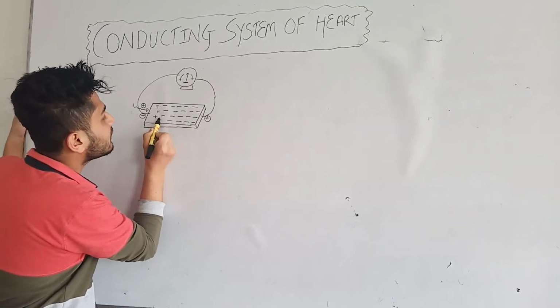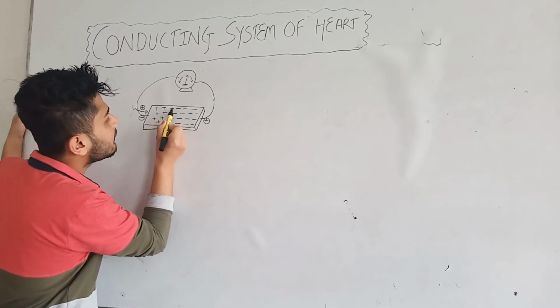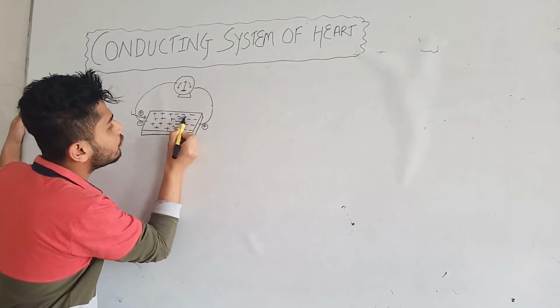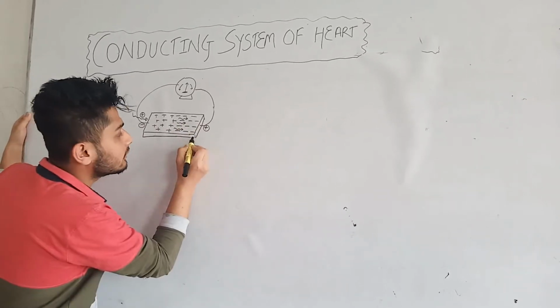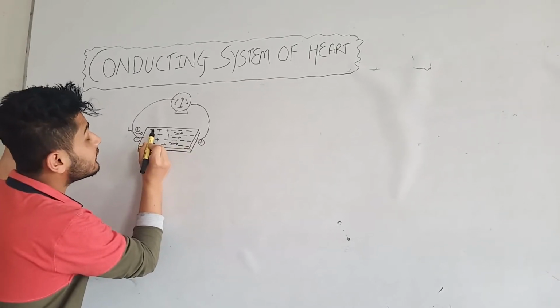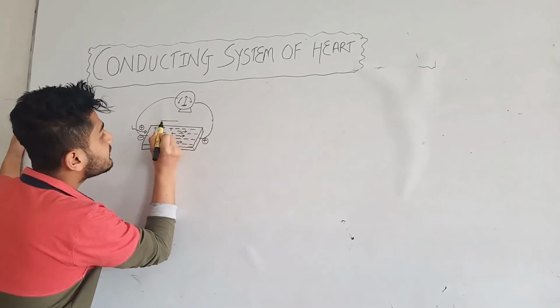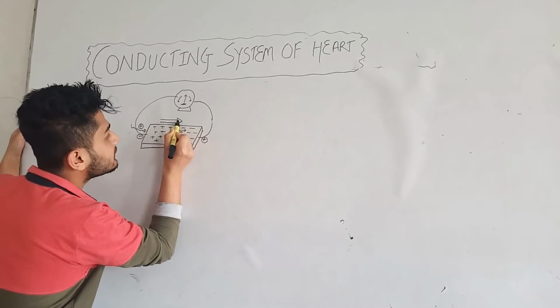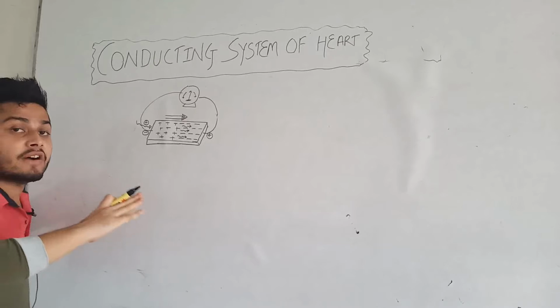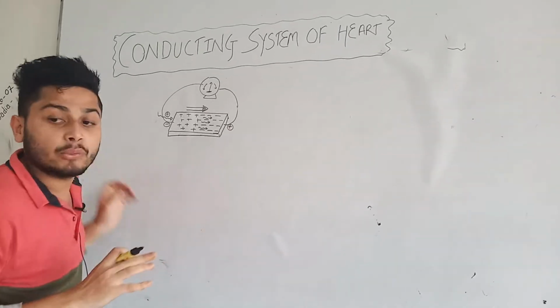The positive ions will replace the negative ions, and in the same way it will go towards the positive side or the positive terminal. So here the direction of the vector is towards the positive side, that means it is vector positive. In the same way, there is the vectorial representation of the heart, the cardiac impulse, and how it gets transmitted.